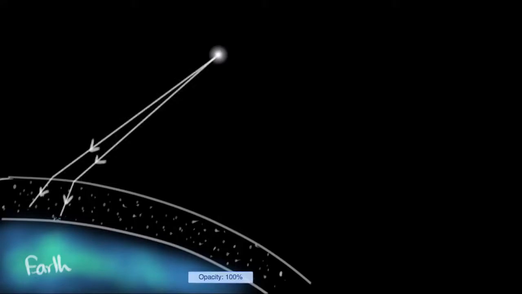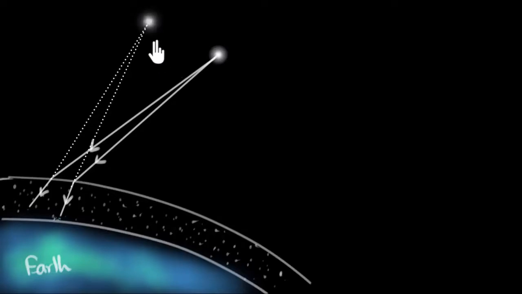And because of this bending, when we look at this star, it appears to us as if these rays of light are coming from somewhere higher in the sky. And so when we look at the star, we don't see it over here, we're going to see it a little bit higher. So the first effect of the atmosphere is that it shifts the position of the star. This effect is greater when the stars are closer to the horizon because the rays of light pass through a larger part of the atmosphere. But the twinkling effect is not caused due to this. So what causes the twinkling effect?